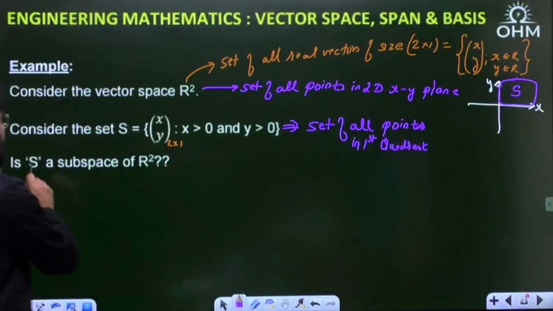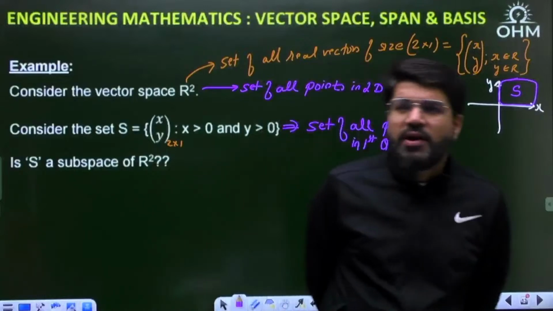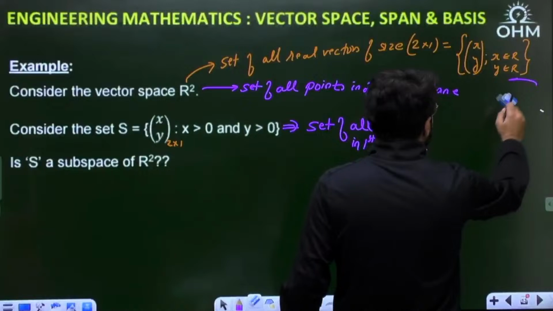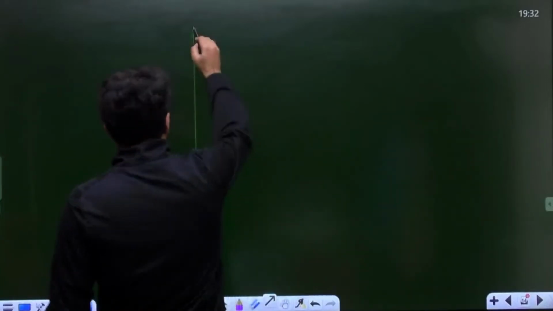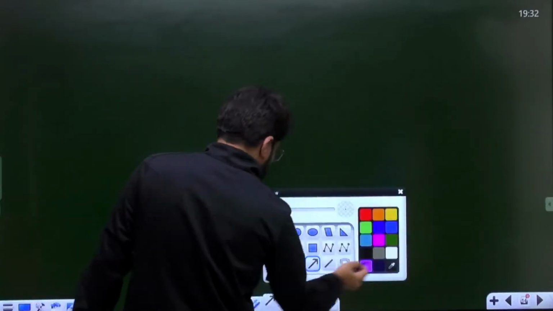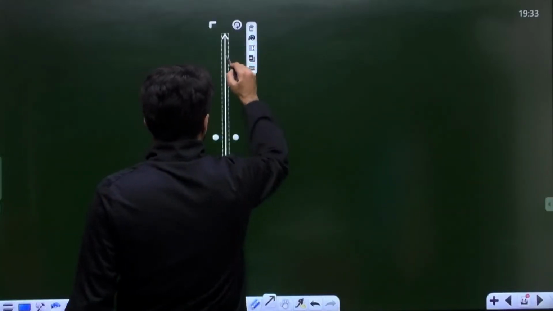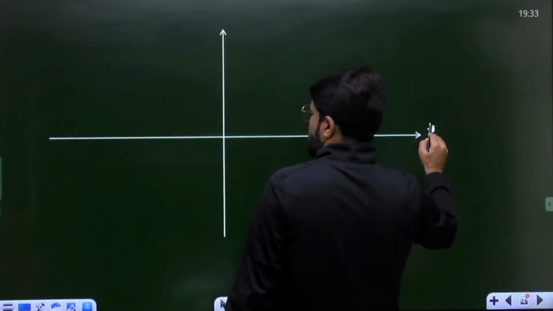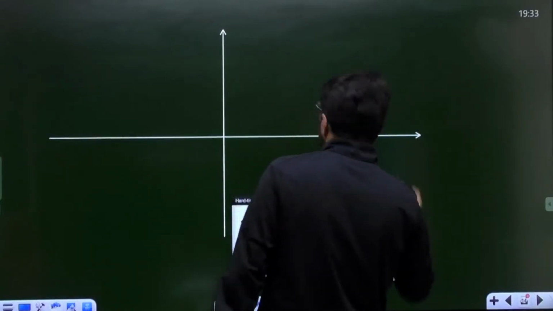Now my question is, is S a subspace of R2? I told you the requirements, so let's take this picture here and understand it.